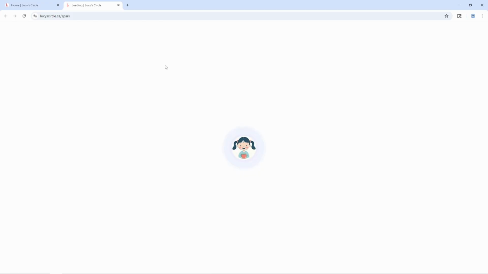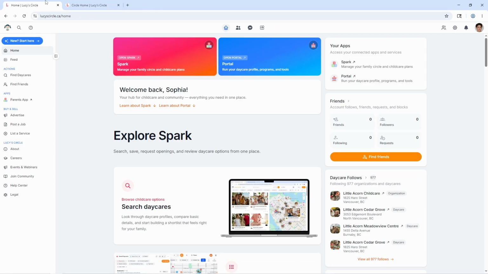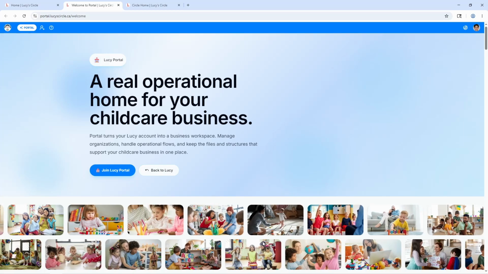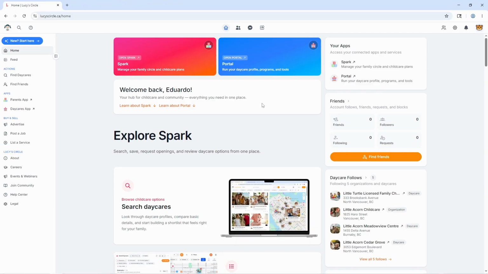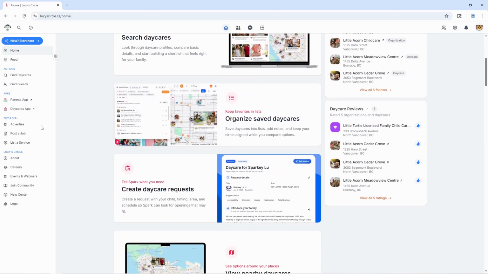So I can click here and go directly into my Spark account. If I happen to have a daycares account, I could also click here and I could end up at the daycares platform. And then we get a bunch of more information about the apps if we want to explore them.